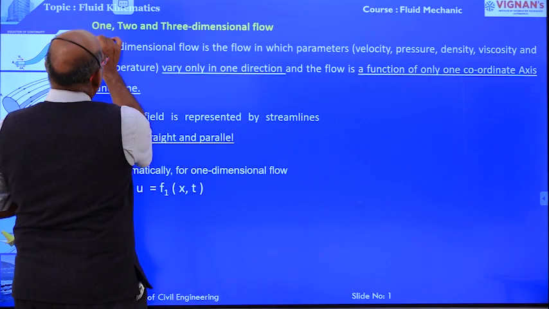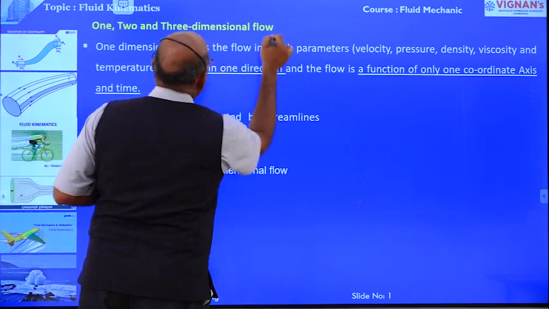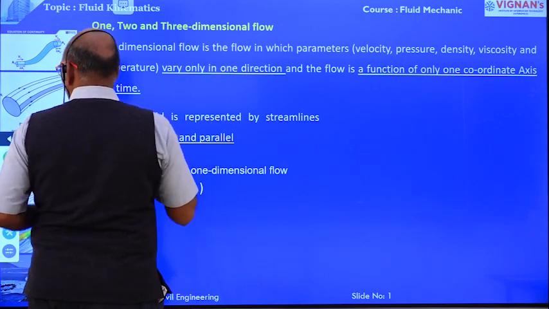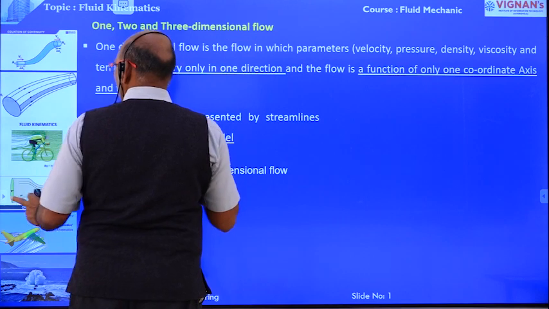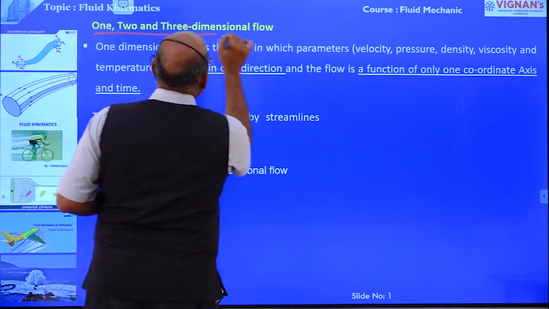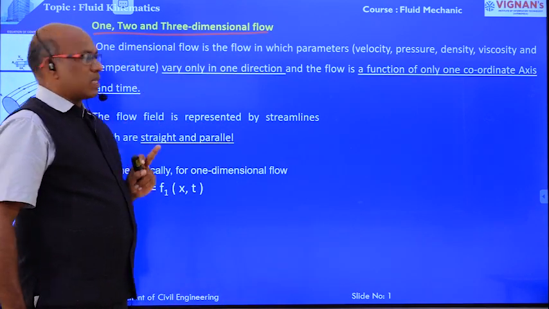Next classification, one, two, three dimensional flows. What is one dimensional flow? What is two dimensional flow? What is three dimensional flow? One dimensional flow, two dimensional flow, three dimensional flow.